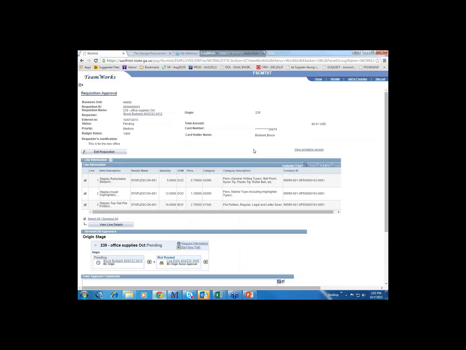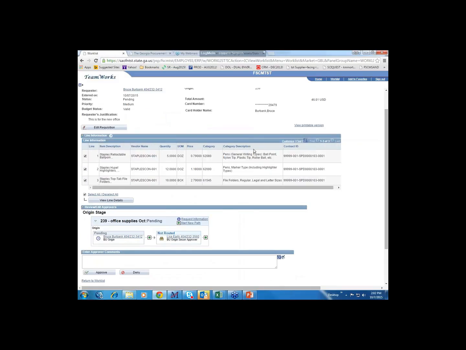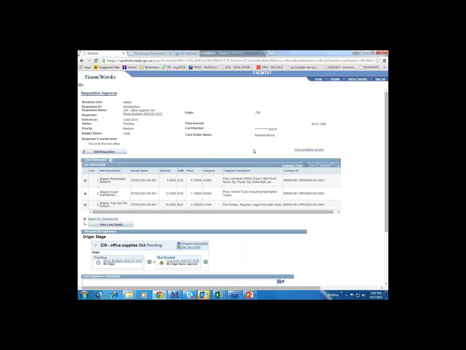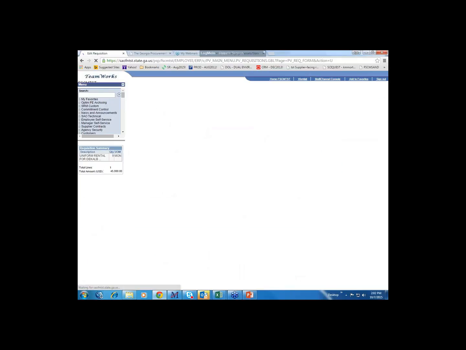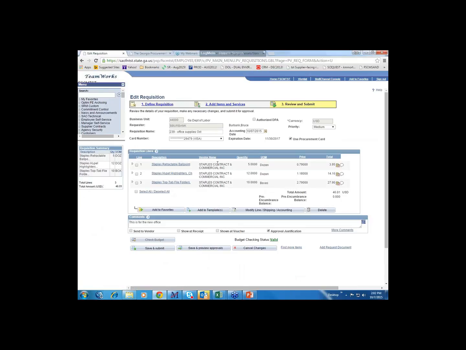If I am an approver and I notice that they've coded something wrong, or they've ordered too many things, and I need to make a change to it, as an approver, you have the ability to go in and edit the requisition. So you just click on Edit Requisition, and it will open up the requisition on the Review and Submit page.